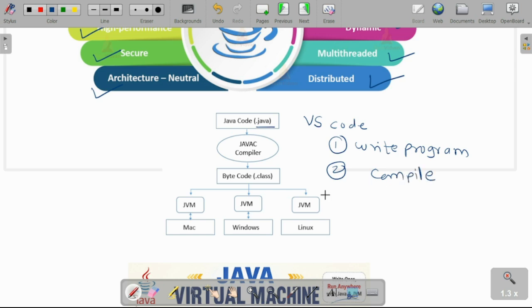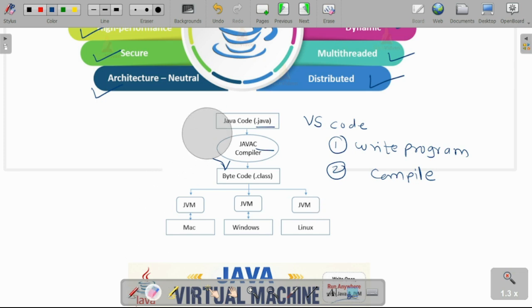So for compilation, you require the Java compiler. By using the Java compiler, you can compile your code. Whenever your code is compiled by the Java compiler, it checks for errors. If errors exist, then the compiler will give you a warning for correcting those errors. If you correct those errors and compile your code again, then the Java file will be converted into bytecode.